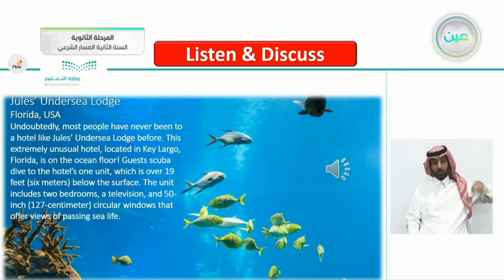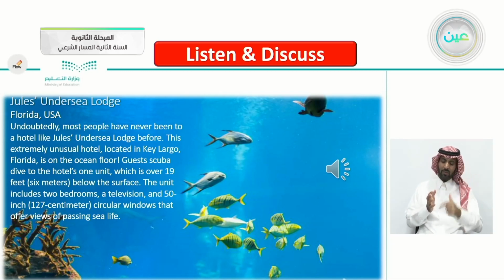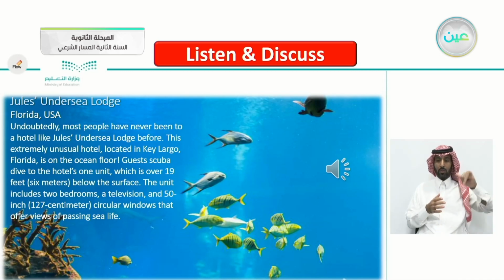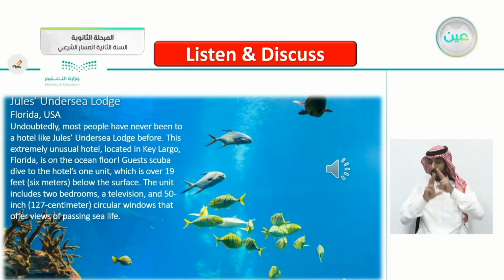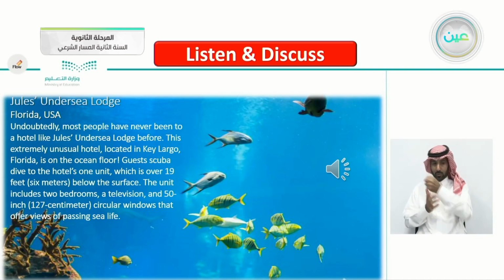Jules Undersea Lodge, Florida, USA. Undoubtedly, most people have never been to a hotel like Jules Undersea Lodge before. This extremely unusual hotel, located in Key Largo, Florida, is on the ocean floor. Guests scuba dive to the hotel's one unit, which is over 19 feet, 6 meters, below the surface. The unit includes 2 bedrooms, a television, and 50-inch, 127 centimeter, circular windows that offer views of passing sea life.